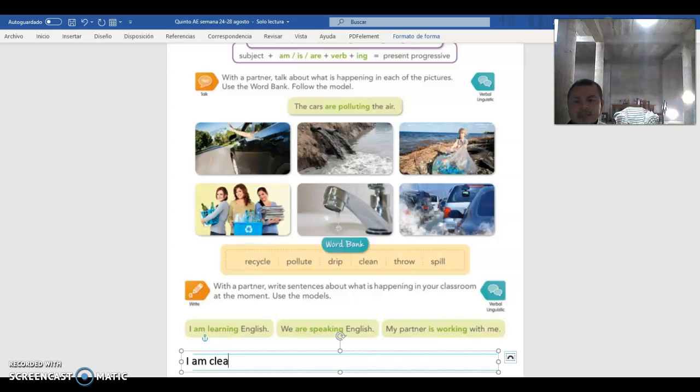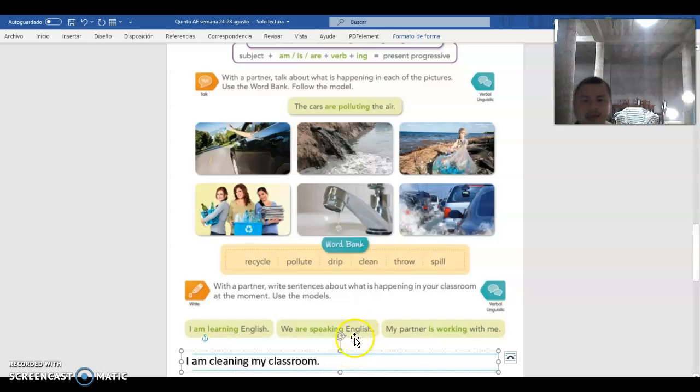I am cleaning my classroom, and period at the end.